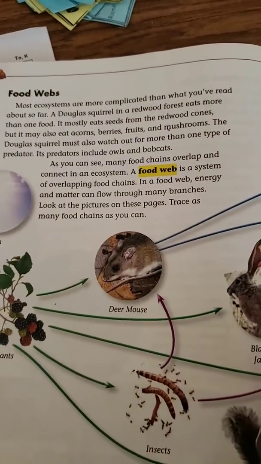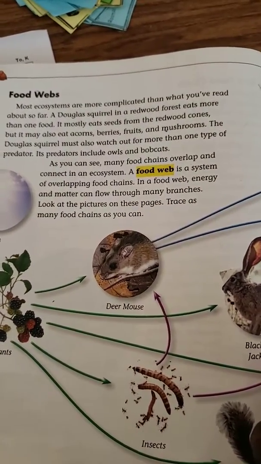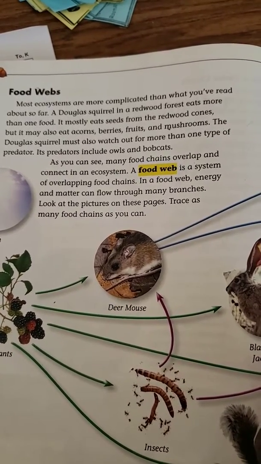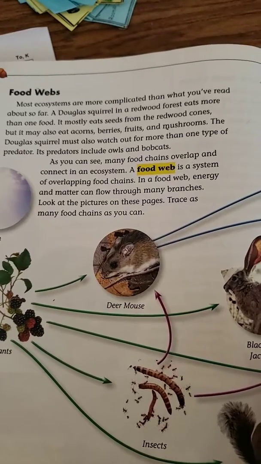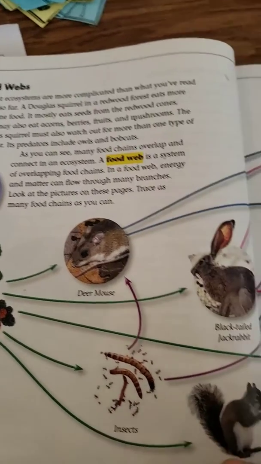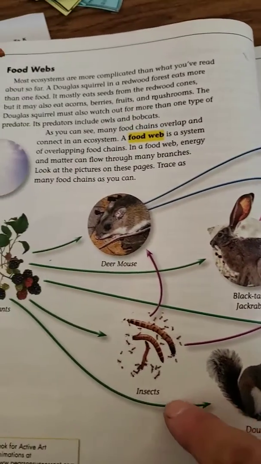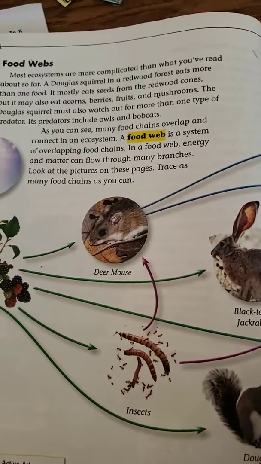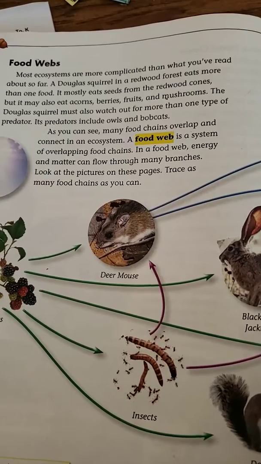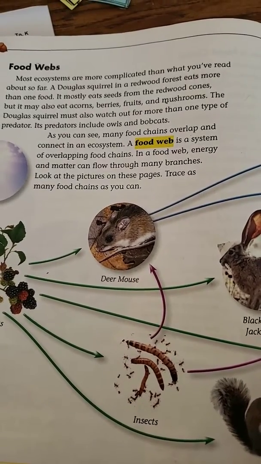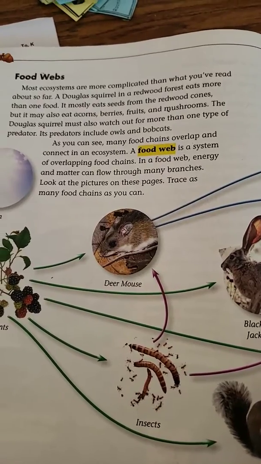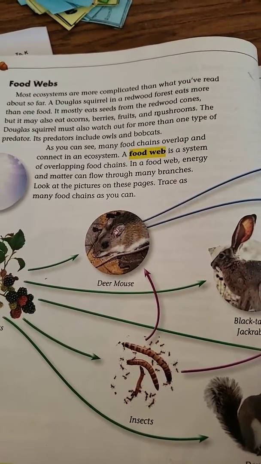Food webs. Most ecosystems are more complicated than what you've read about so far. A Douglas squirrel in a redwood forest eats more than one food. You could tell from the arrow pointing backwards as to what it eats. It mostly eats seeds from the redwood cones, but it may also eat acorns, berries, fruits, and mushrooms.